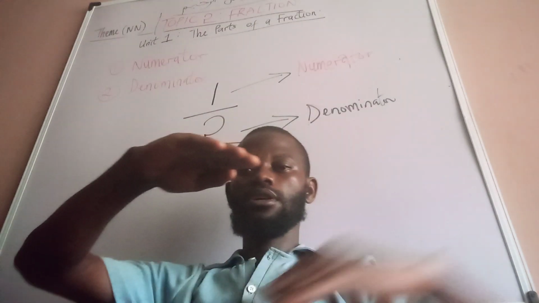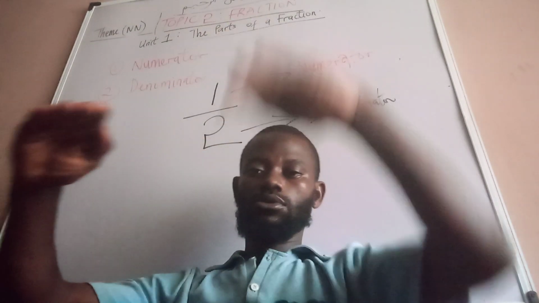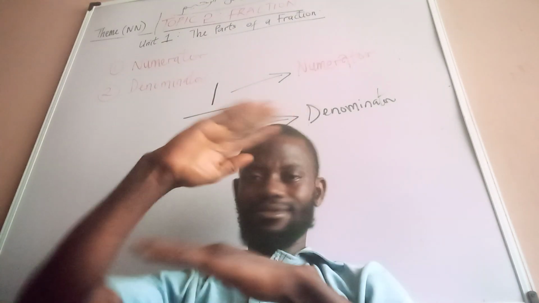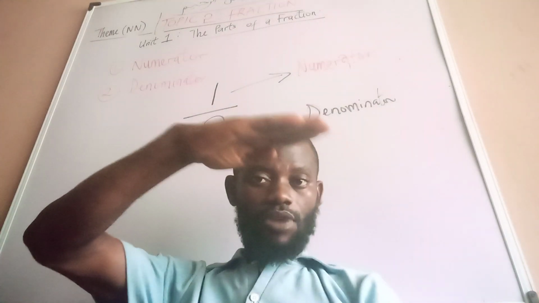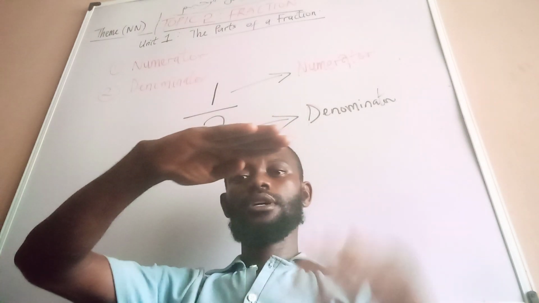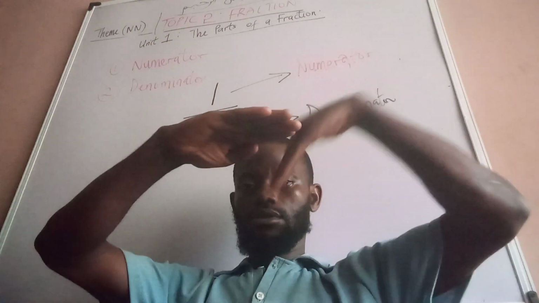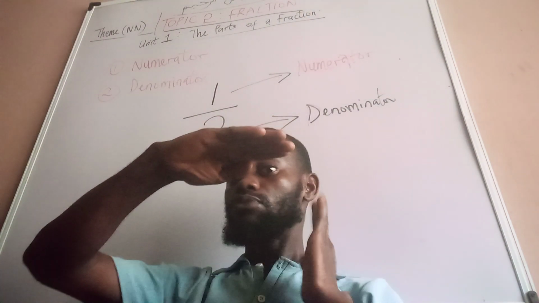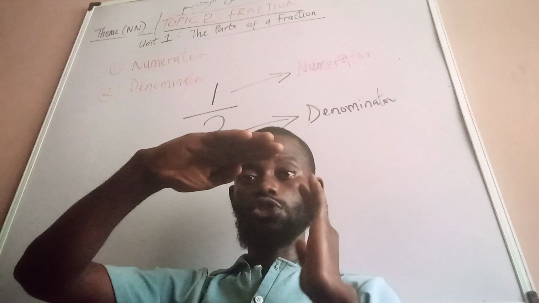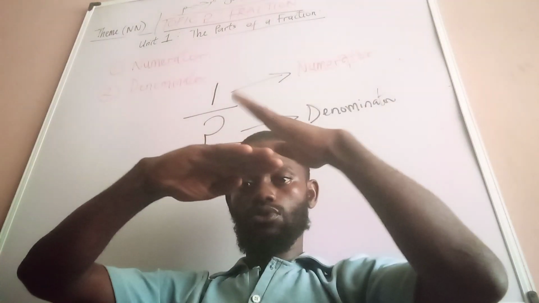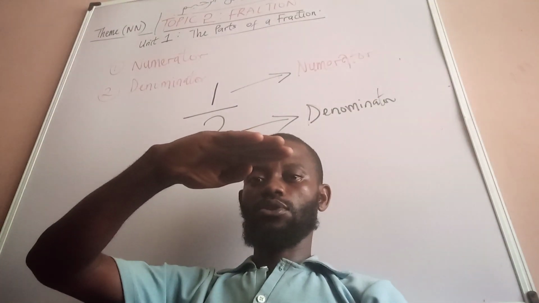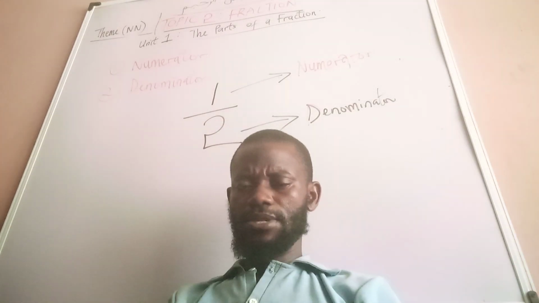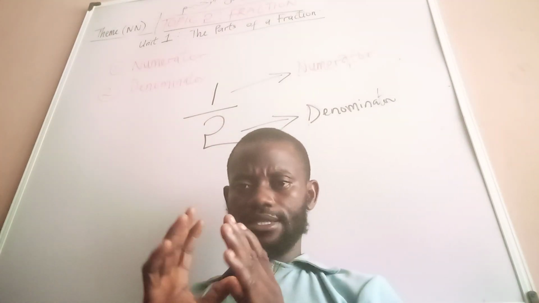Numerator, denominator, numerator, denominator. It is easier. Take one bridge, one hand will be showing you numerator, denominator. So with that, you will have gotten it: the numerator is always at the top, and the denominator is downward. Hope you are getting me. So this is how to get those parts of a fraction.